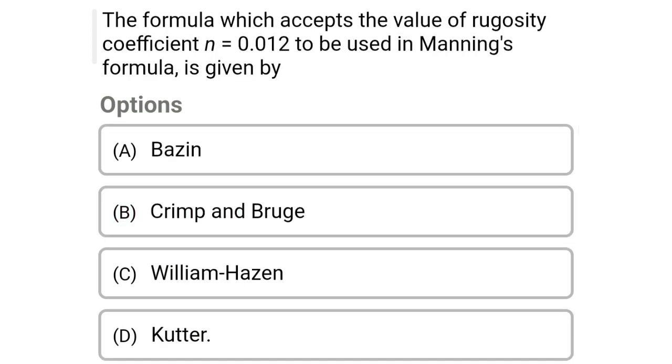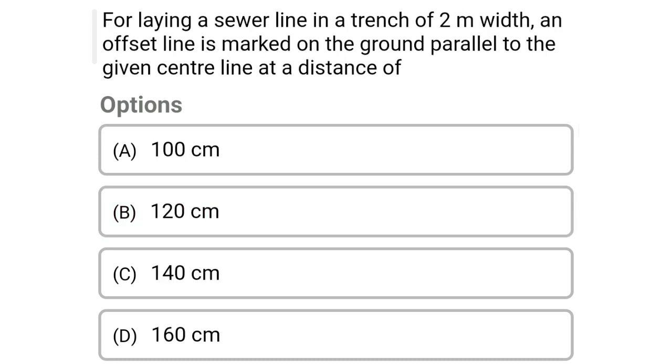So next question, the formula which accepts the value of rugosity coefficient n equal to 0.012 to be used in Manning's formula is given by option A Bazin, option B Crimp and Burge, option C Hazen-Williams formula, option D Kutter's formula. So the correct answer is option B Crimp and Burge. So next question, for laying of sewer line in trench of 2 meter width, an offset line is marked on the ground parallel to the given center line at the distance of option A 100 cm, option B 120 cm, option C 140 cm, option D 160 cm. So the correct answer is option D 160 cm.